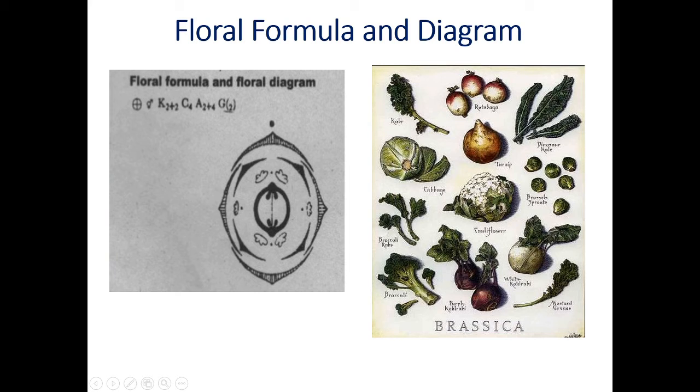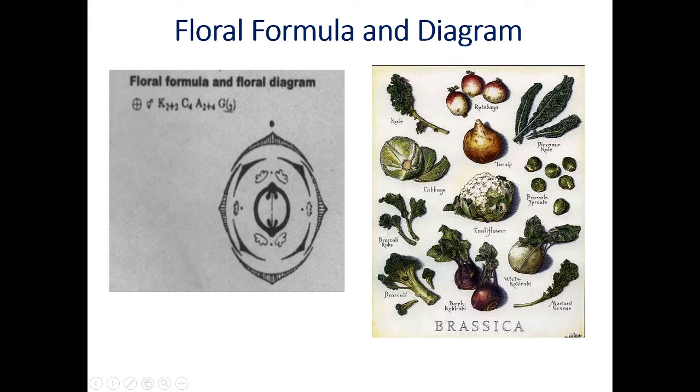Students, I am going to read again the floral formula. Br for bracteate, this sign for actinomorphic, bisexual, calyx 2 plus 2, free, corolla 4, free, androecium, number of stamens 6, tetradynamous condition 2 plus 4, gynoecium, bicarpellary, syncarpous and superior ovary. Now see, this is the floral diagram. How to draw the diagram on the basis of this floral formula.